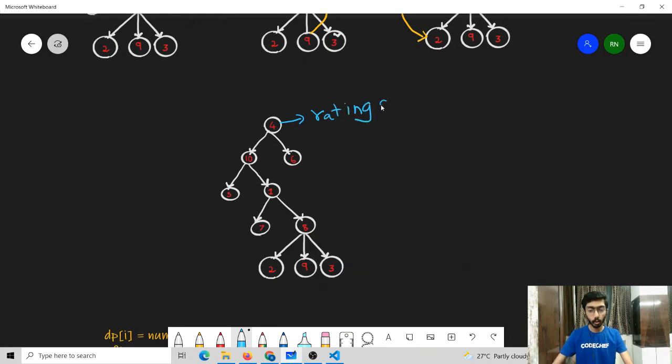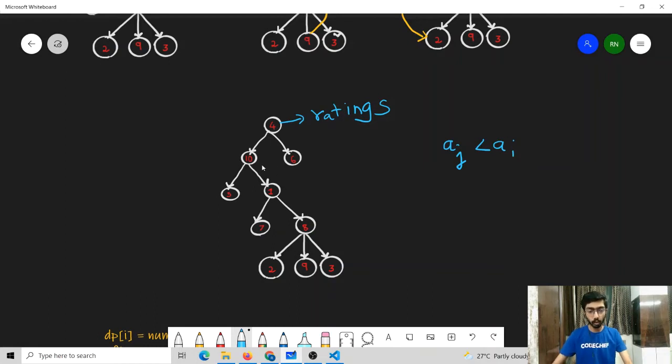So what we can do is, in the given problem it was said that it's possible to move from node i to node j if there is a path from node i to node j or from node j to node i. And also the rating of node j should be lesser than the rating of node i.